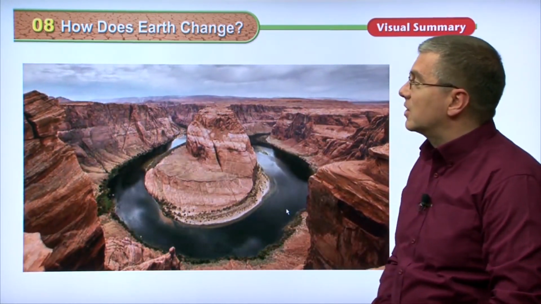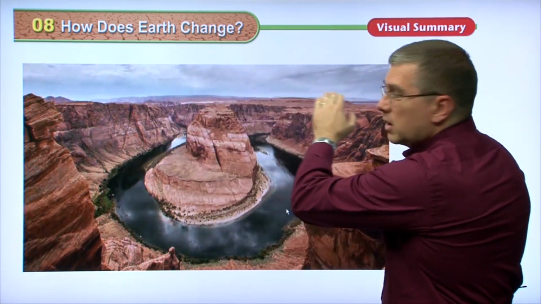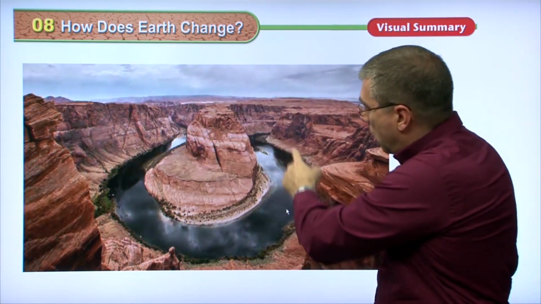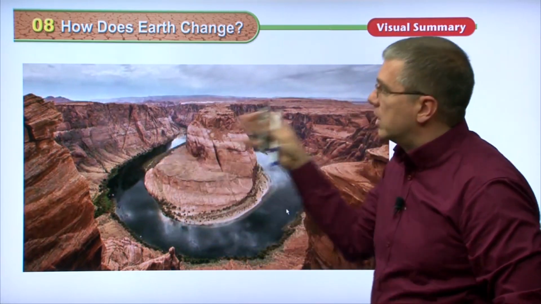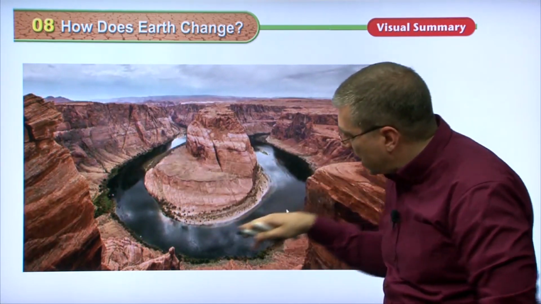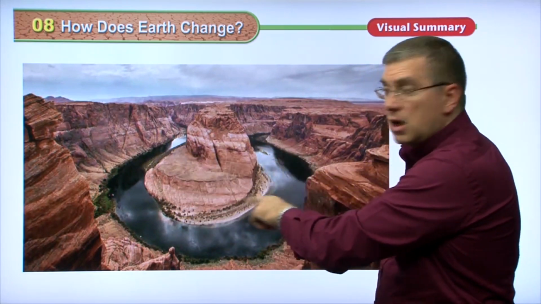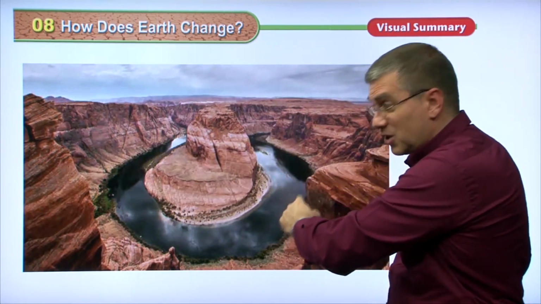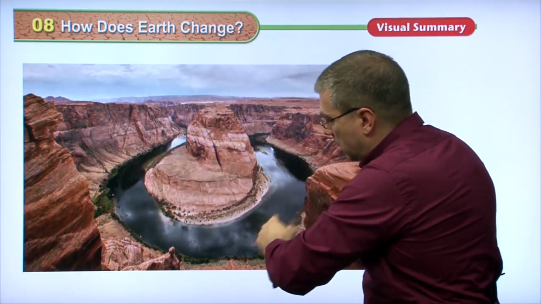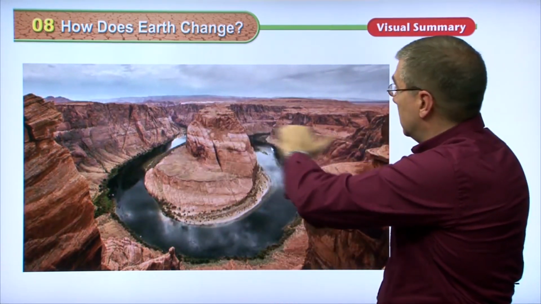Okay, what we've got going on here is a good example of the water. Look at the water. You can see the water moving, and you can see the wind moving across the top. These are the two forces that really cause erosion. We have the water carving its way down through this land, through this earth. It's carving, it's digging down into this land and creating a shape here, right? Water will move in the path of least resistance, and it's not always a straight line, right? In this case, the water is really going around in a roundabout way, but we could see the water flowing from here down and around over this way, and it's carved out an interesting shape in the plains here, in the rock.